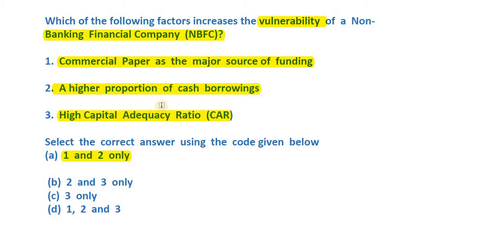So just the capital divided over what sort of risk weighted assets are there. So it basically is the capital in a very, very crude sense. So higher the capital a bank or NBFC is having, better it is for the NBFCs to sustain itself. So it would rather improve the sustainability of the non-banking financial company and would not be increasing its vulnerability. So statement number 3 is incorrect. Capital is good for any entity. So that's it, we got our answer.